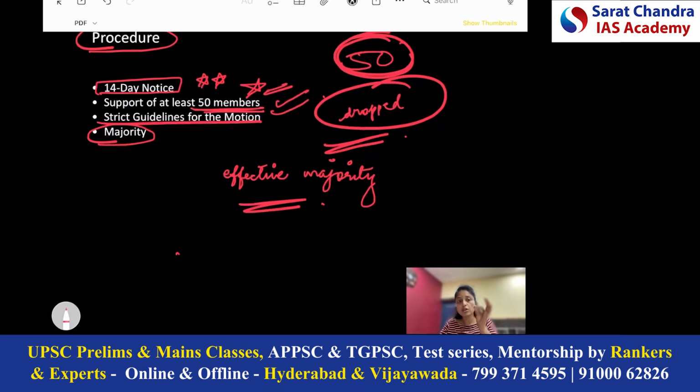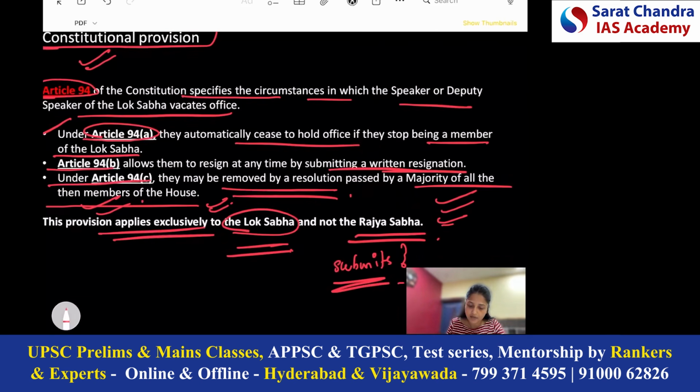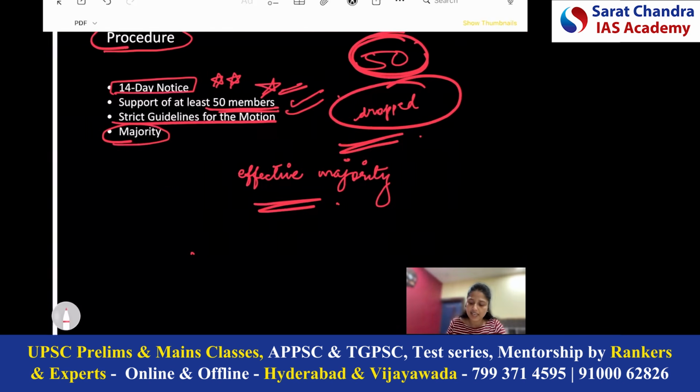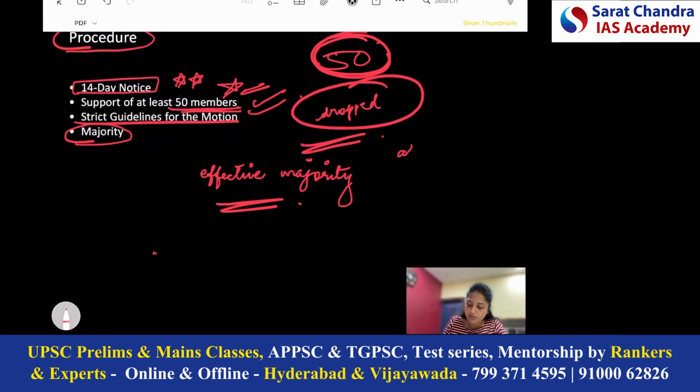So for the removal to be successful, the resolution must be passed by a majority of all the then members of the House. See here what Article 94 says: they may be removed by a resolution passed by a majority of all the then members of the House. There is a difference between absolute majority and effective majority. They are not equal.